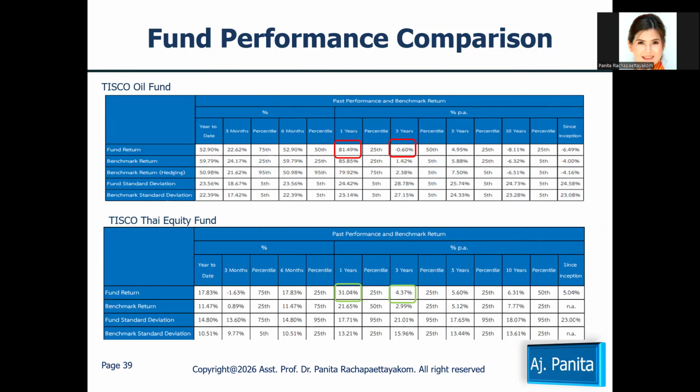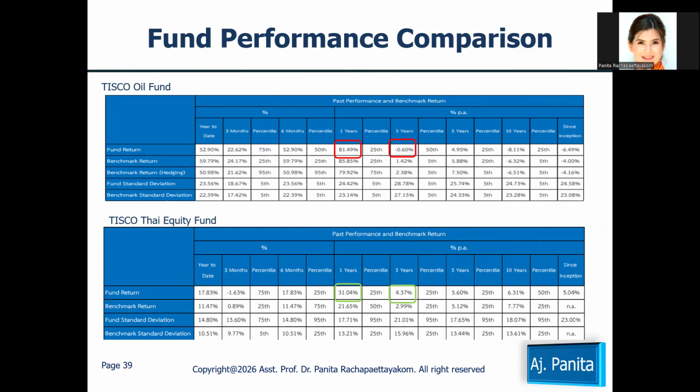The Tisco Oil Fund can provide the retail investor 81%, right? You can notice here that oil is a commodity, an alternative investment, and the correlation of the alternative investment, in particular the oil fund, sounds like a negative correlation to the Thai equity fund.